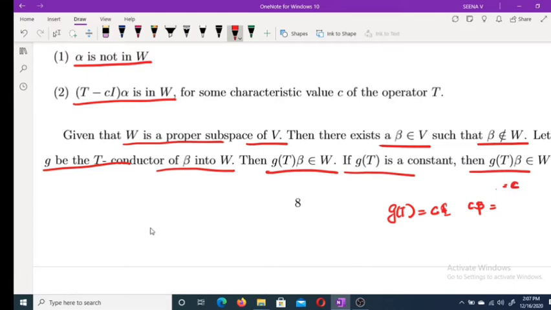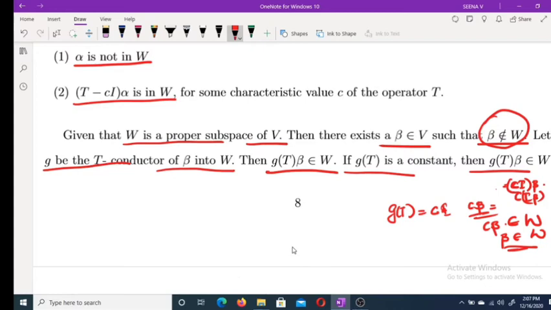Then applying the operator gives c times I, so g(T) beta is c beta. Since c beta is in W and W is a subspace, multiplying by 1 by c, beta also belongs to W. But that is a contradiction, because we chose beta such that beta does not belong to W.